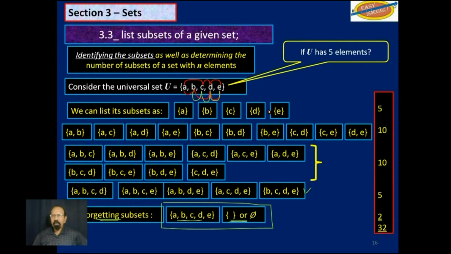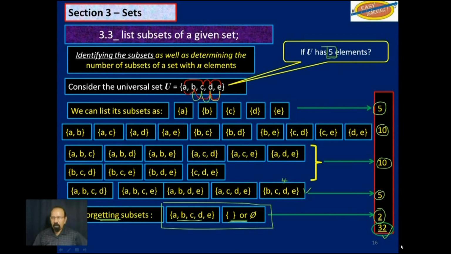So now, if we look at the number of subsets, when we have 5 elements, 5 of them have 1 element, 10 of them have 2 elements, 10 have 3 elements, 5 have 4 elements, and then of course you have these other 2 here. If you add them all up, you get 32. So with 5 elements, we can list all the subsets.